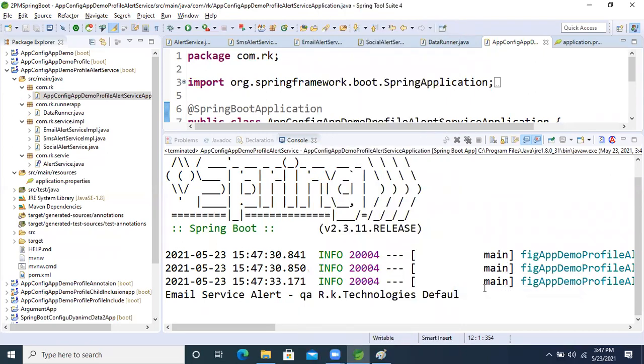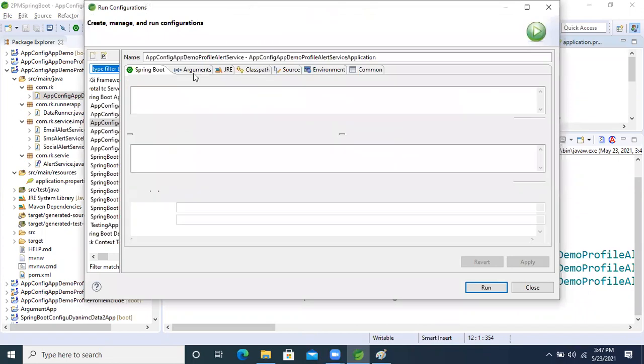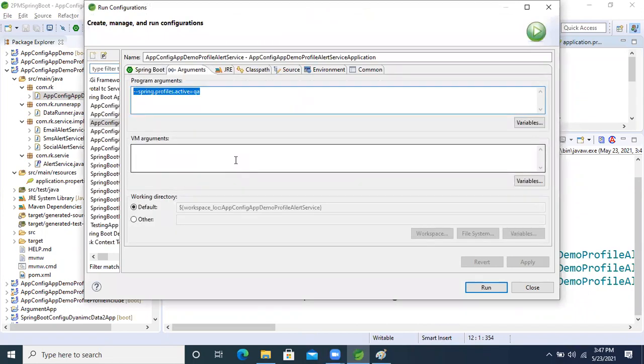Yeah, it's taking. Now run this. Okay, come into the configuration. See this here already, it's there: QA, because of that it's taking. Now remove this one. Now run this.